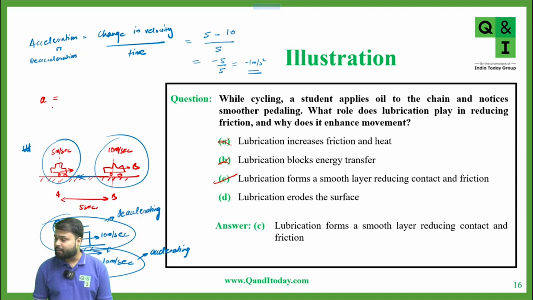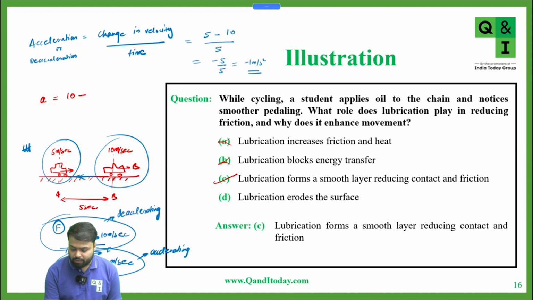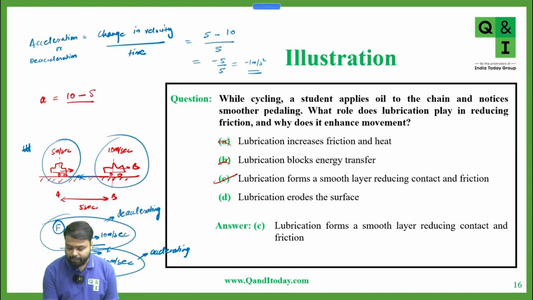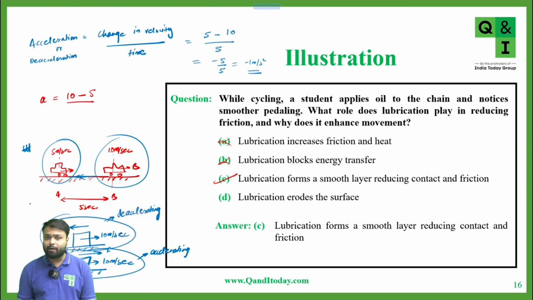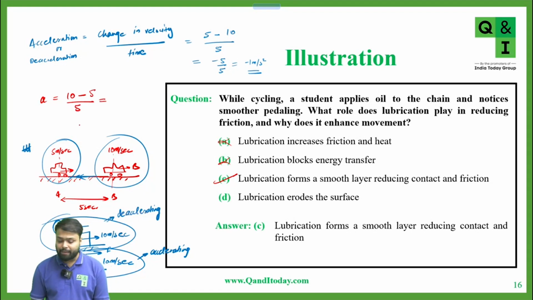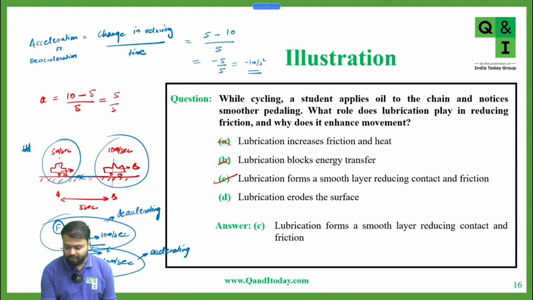10 meter per second? Yes or no? Yes, sir. Now what is the initial speed? 5 meter per second. And what is the time taken by the body from A to B? 5 seconds. Okay. So 10 minus 5 is 5. 5 upon 5 is equal to 1 meter per second square.